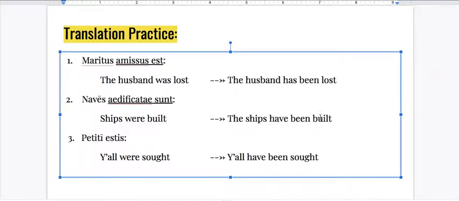Okay, so two different ways to translate this perfect passive tense. Ships were built, ships have been built. Up to this point in time, ships have been built. So that's the perfect leading right up to the present tense. The husband has been lost for many years, but maybe he's going to show up right now. Okay, it's more in reference to the present than this translation.